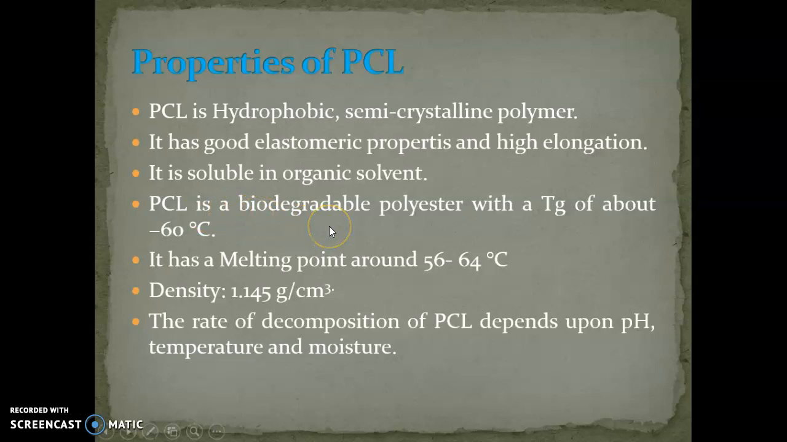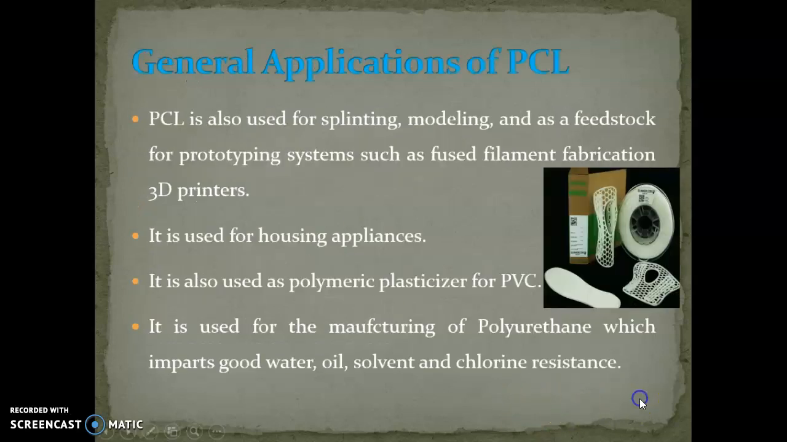PCL is a biodegradable polyester with a Tg. As I already explained, what do you mean by Tg? That is a glass transition temperature of about -60 degrees Celsius, very low. It has a melting point around 56 to 64 degrees Celsius. Density is 1.145 gram per centimeter cube. And the rate of decomposition of PCL, this is a very important property of the PCL, depends upon the pH, temperature and the moisture for the decomposition.